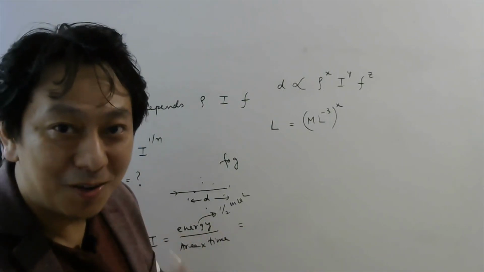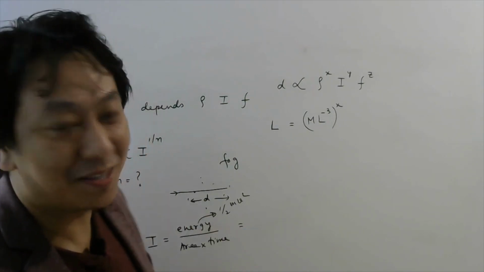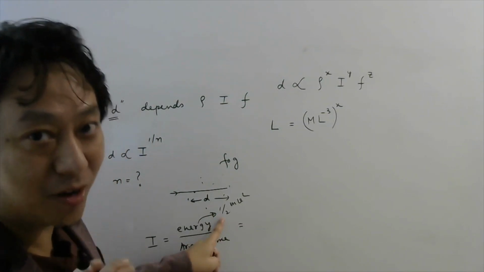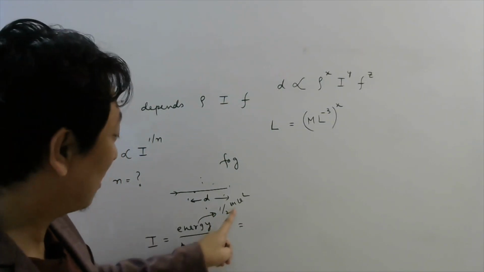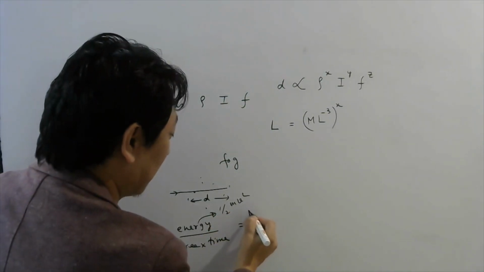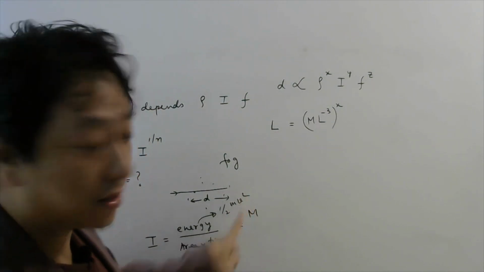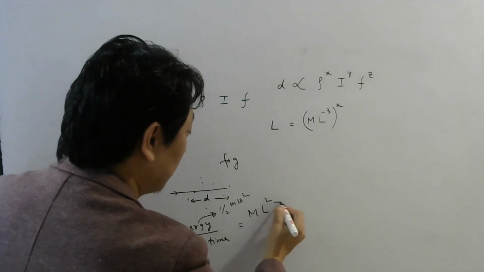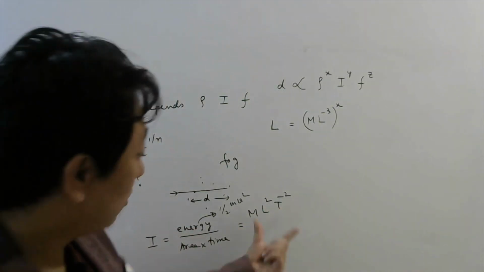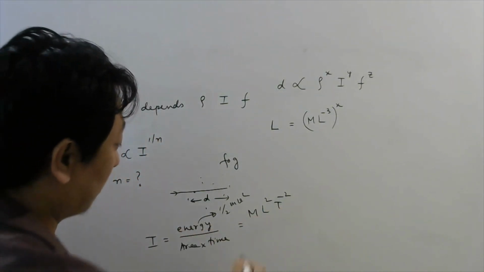So those are dimensionless numbers. This is mass, so capital M. Velocity is L t power minus 1, squared, so it will be L2 t power minus 2. This would be the dimension of energy.